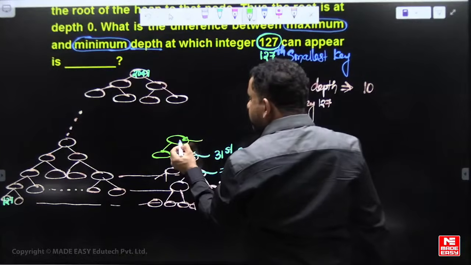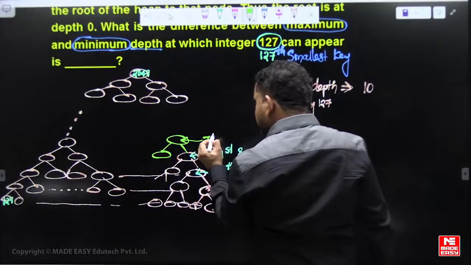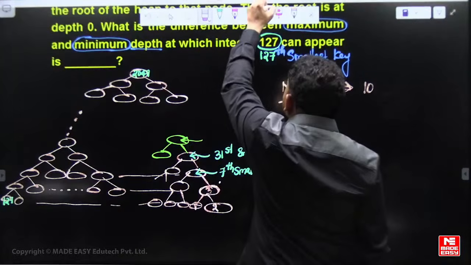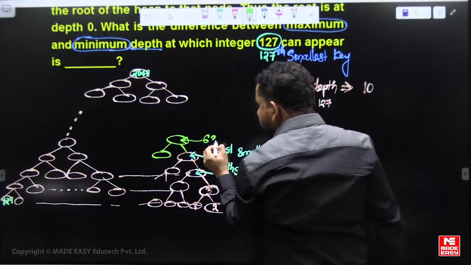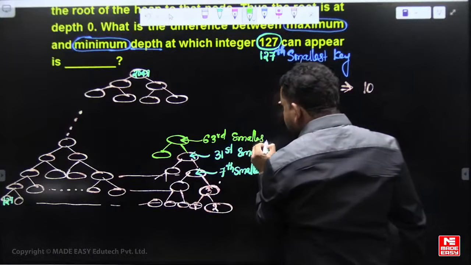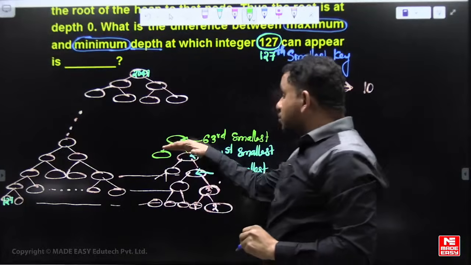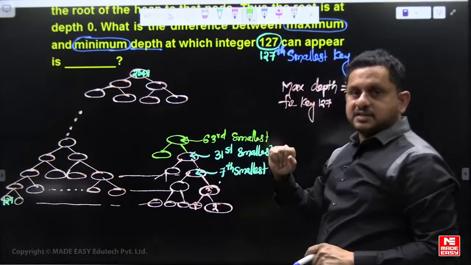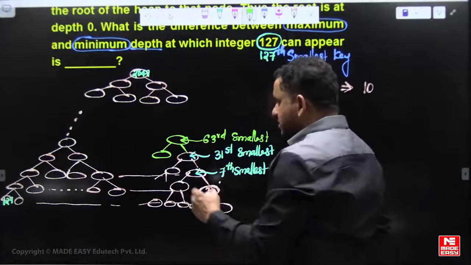This should be at least the 63rd smallest, because 62 descendants should be smaller than this.